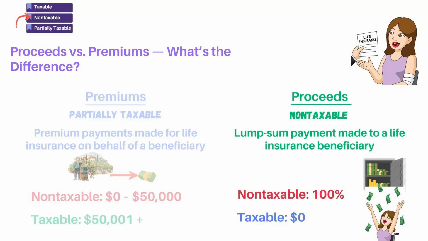Think of this like two rules. While the policy is active, premiums can be taxable. When the policy pays out, the lump sum proceeds are excluded from income.